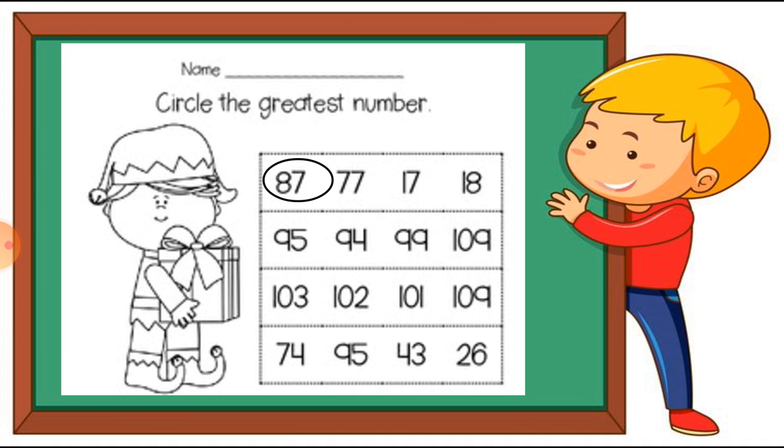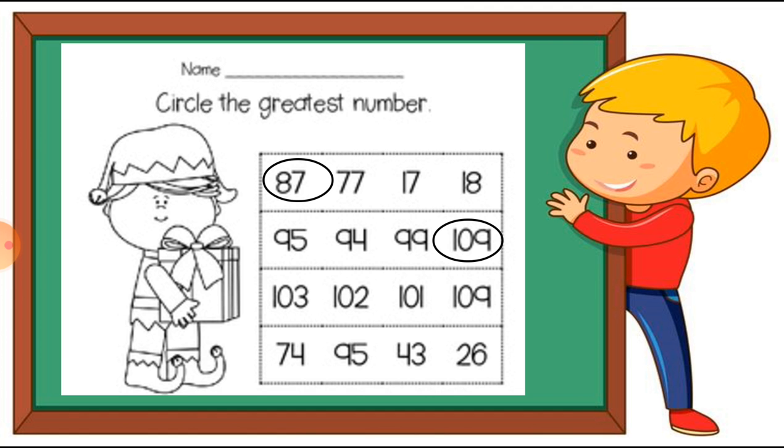Let's see number 2. Here is the next column. I read these numbers: 95, 94, 99 and 109. Between these numbers I have to find the greatest number. So students, is the greatest number 99? Is it right? No. Then 95? No. Here the greatest number is 109, because this is the 3-digit number. So this is the bigger number here.